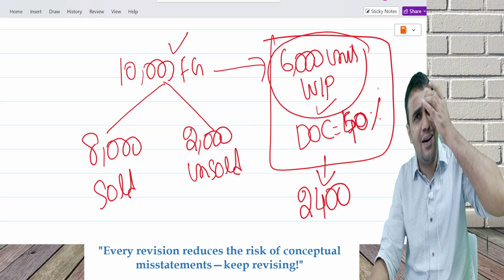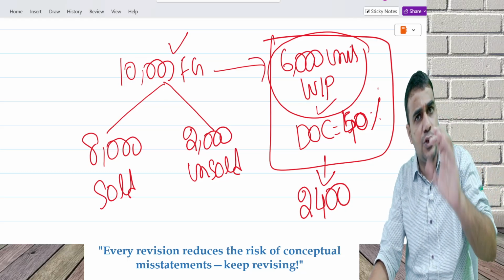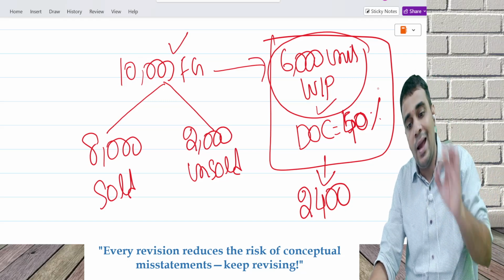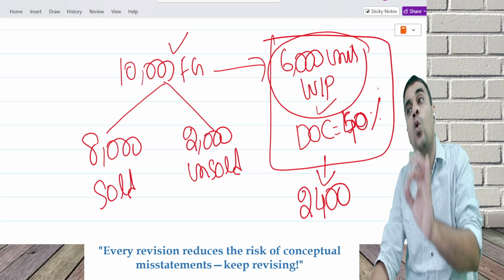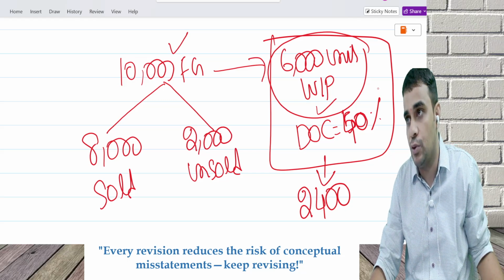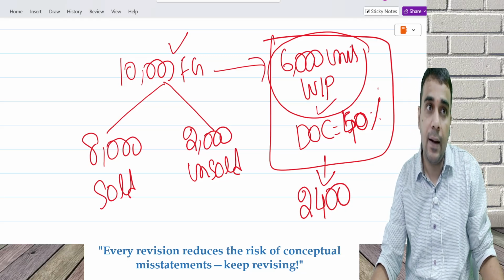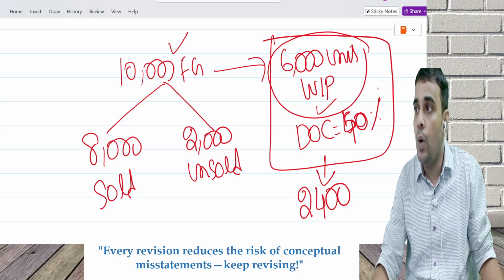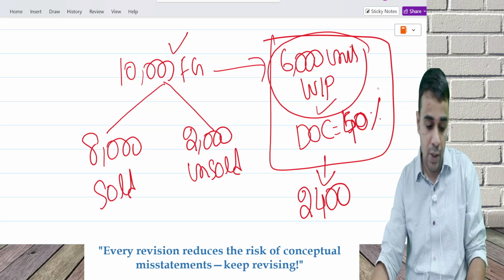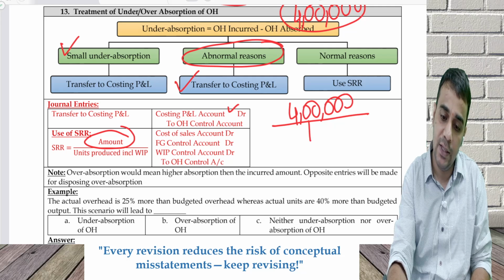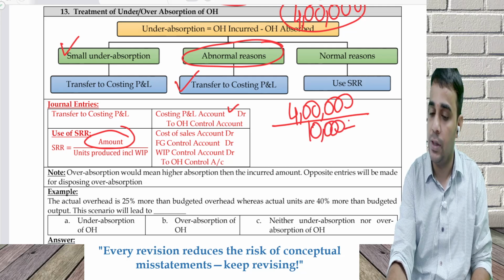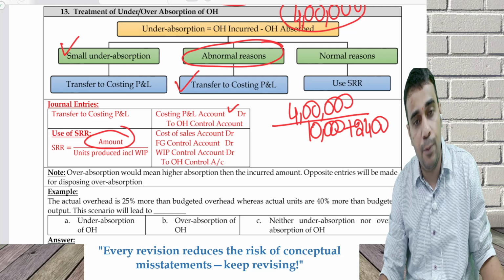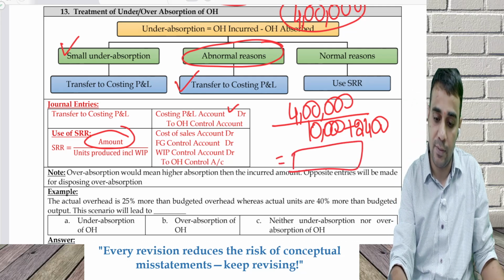So I have under recovery of some 4 lakh rupees. 10,000 units produced, 8,000 sold, 2,000 unsold, and 2,400 equivalent completed work in progress. Clear? Any doubts on this? So what the concept says is, in the denominator do 10,000 which is produced and 2,400 which is equivalent produced. Can you divide and tell me the number? Give me a 2 decimal answer.